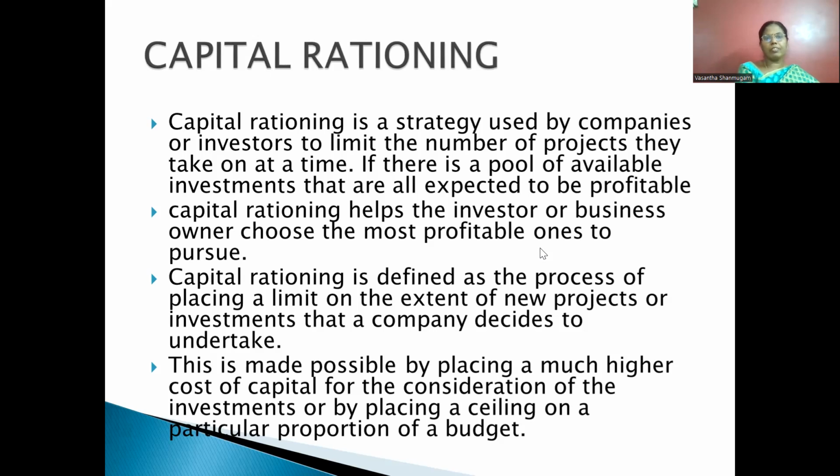So now I just want to briefly recap what we have discussed: what capital budgeting is, how they take a decision, what steps they follow. Capital budgeting, again I repeat, is a strategic, important decision of every organization. It involves a huge amount of money. So every firm has to consider the risk, return, and time involved in generating the funds. That is an important aspect.